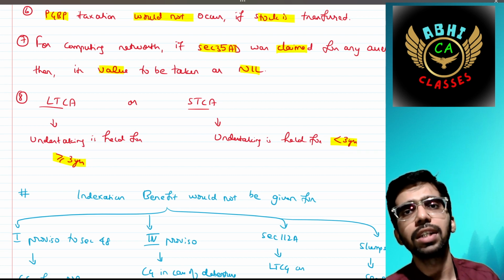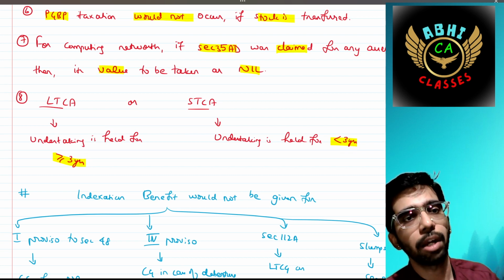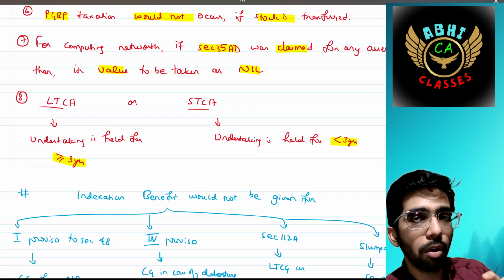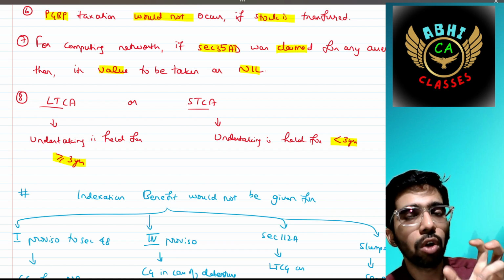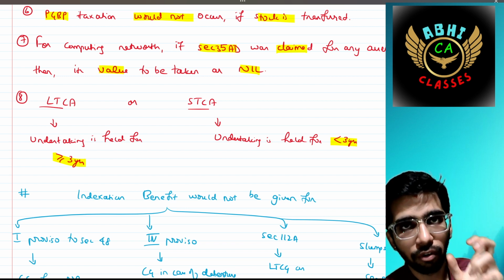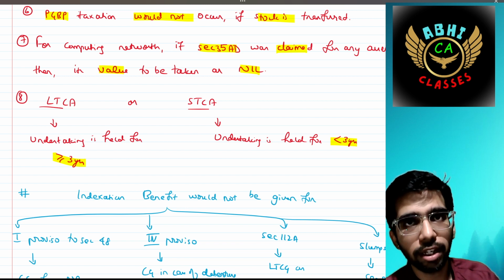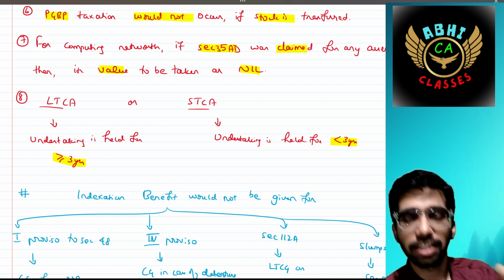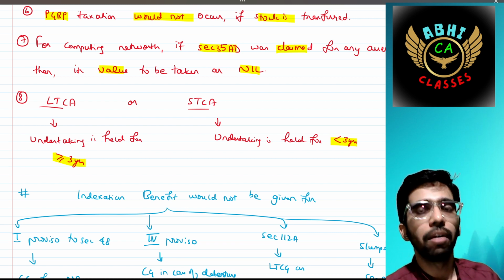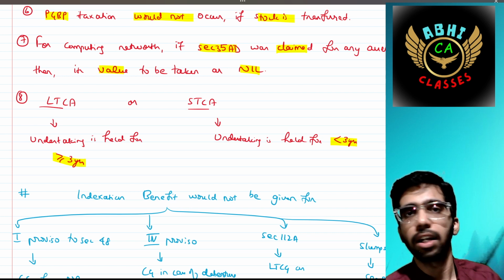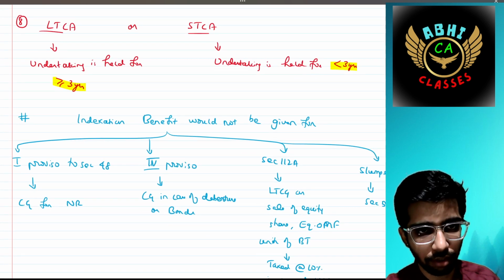Then how to decide whether it is a long term capital asset or short term capital asset? It depends upon the age of that undertaking. If the undertaking is held for more than or equal to 3 years, then it is treated as a long term capital asset. If it is less than 3 years, then it is treated as a short term capital asset.